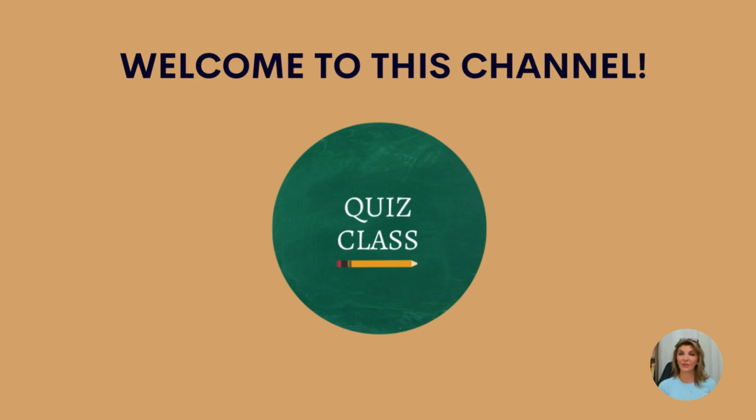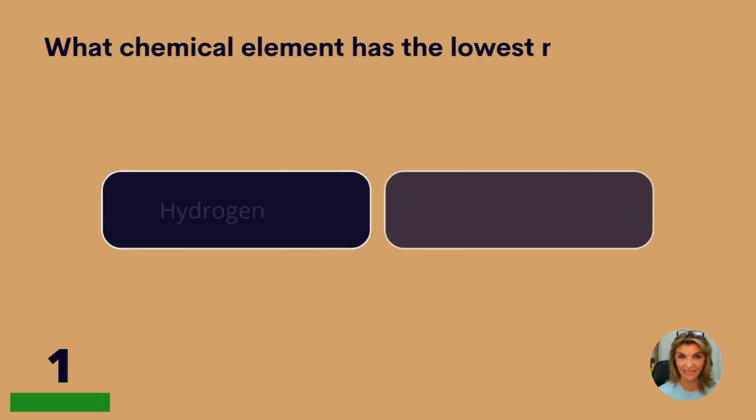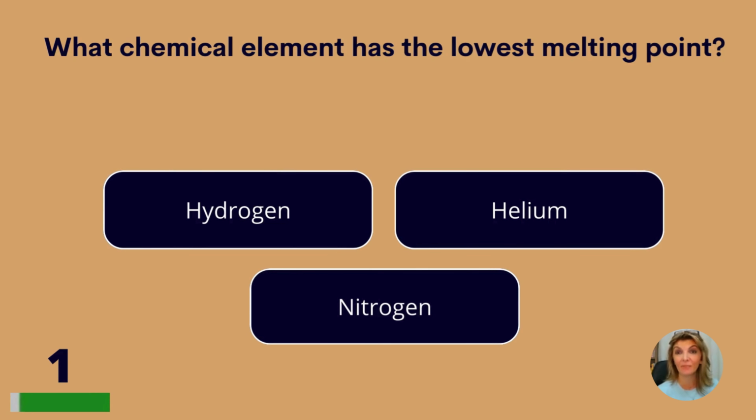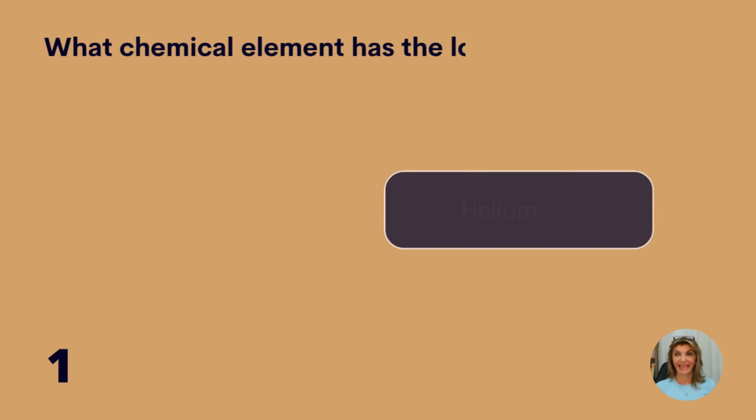Today we have 100 questions on general knowledge. So let's begin with question number 1. What chemical element has the lowest melting point? Hydrogen, helium, or nitrogen? Helium.